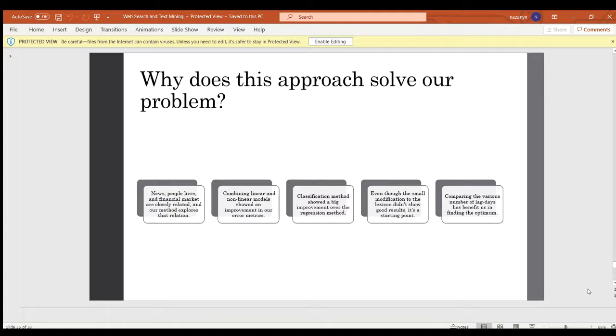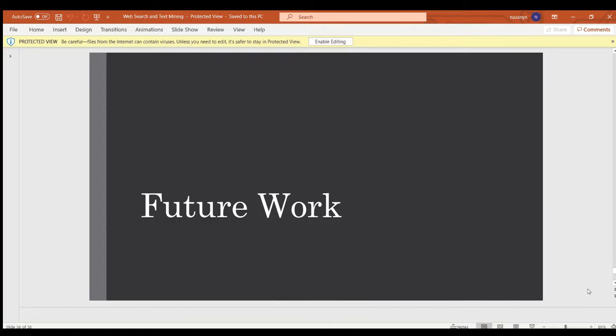So combining linear and nonlinear models showed an improvement. Classification methods also showed a big improvement. Even though the small modification to the lexicon didn't really show a good result, it's definitely a starting point. And comparing the various numbers of lag days also was beneficial to us.